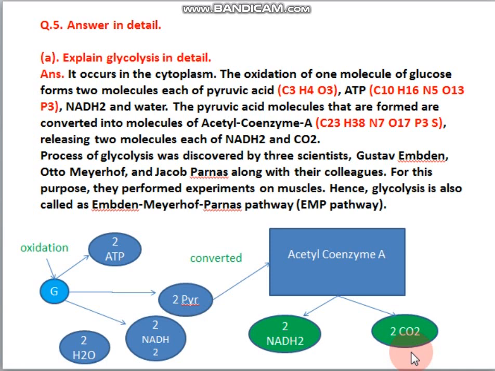Now we have to explain glycolysis in detail, like why and how glycolysis takes place, where it takes place and all that. So here we have this answer, and I have also given you a simple diagram to help you explain what happens. In glucose oxidation, 2 ATP is released, 2 pyruvic acid is released, 2 NADH2 and 2 H2O molecules are released, and then this pyruvic acid is converted to acetyl coenzyme which produces 2 NADH2 and 2 CO2. This is the glycolysis. Then other cycles take place.